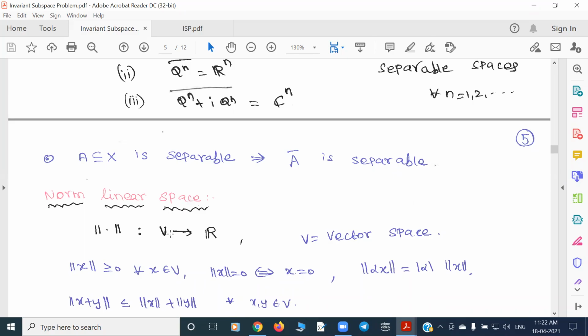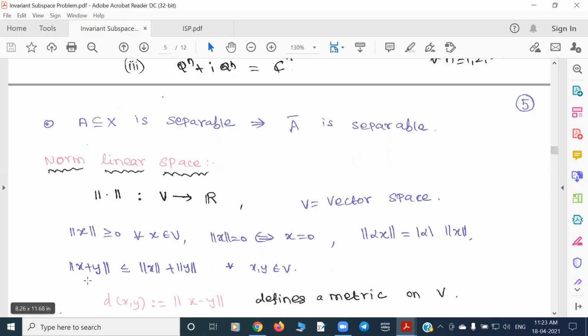And then you have the vector space. A vector space means you have two operations: vector addition and scalar multiplication. Whenever you already have some operations and you define a new function on it, you should know the relation between the earlier operations and the new one. So this new function behaves like this with scalar multiplication: the norm of alpha x is mod alpha times the norm of x.